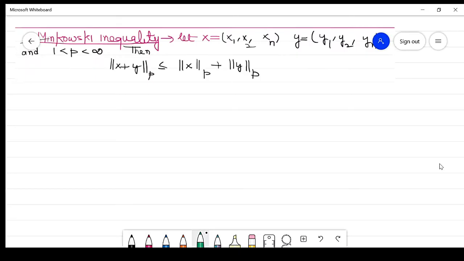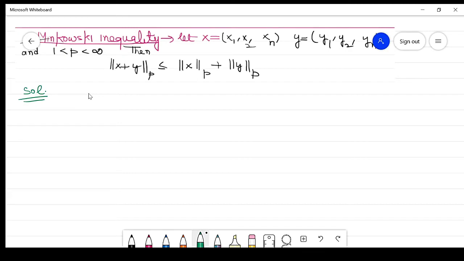Now, next topic is Minkowski inequality. So, what is Minkowski inequality? Let x be the n-tuple x1, x2 up to xn. Similarly, y is equal to y1, y2, up to yn, and 1 < p < infinity. Then norm of x plus y is less than or equal to norm of x plus norm of y. So this is called the Minkowski inequality.